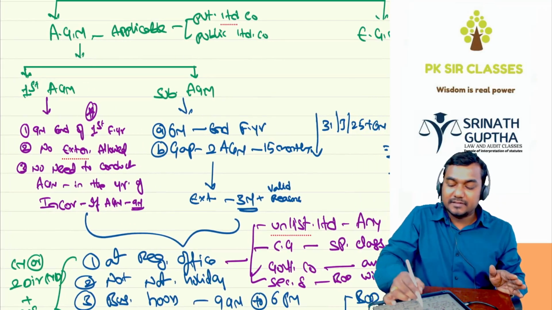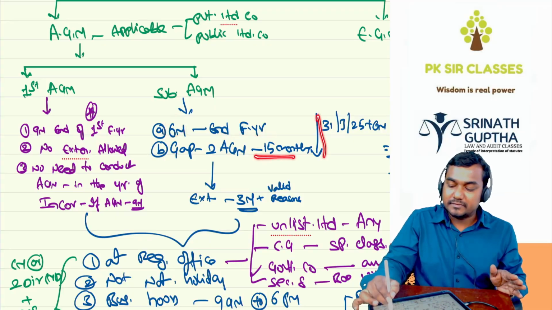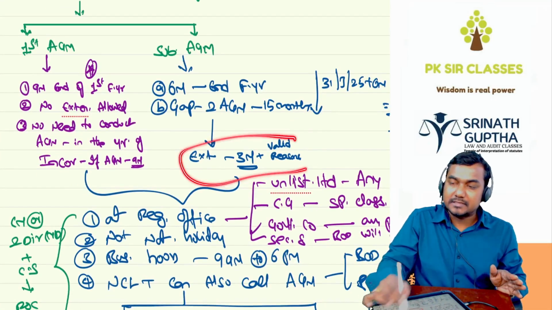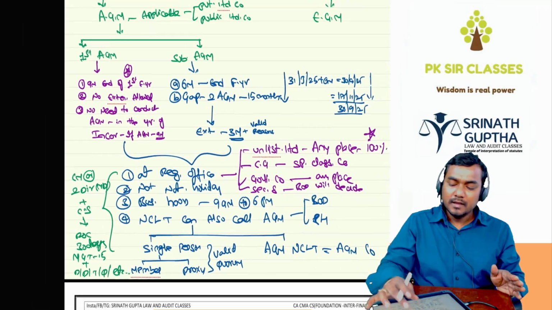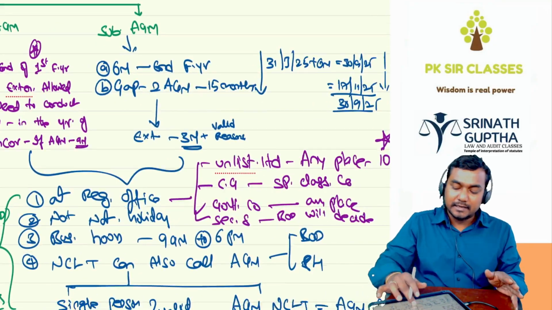Subsequent AGM should be held within 6 months from the end of the financial year. The gap between two AGMs should not exceed 15 months, whichever is earlier. ROC may allow a 3 months extension. Total everything came on this page itself about the AGM.